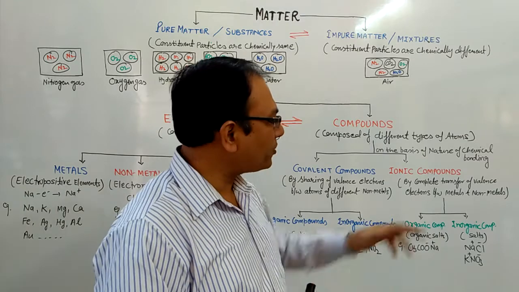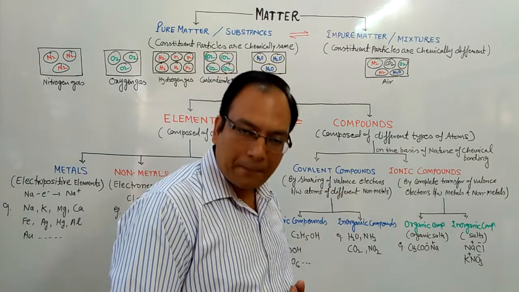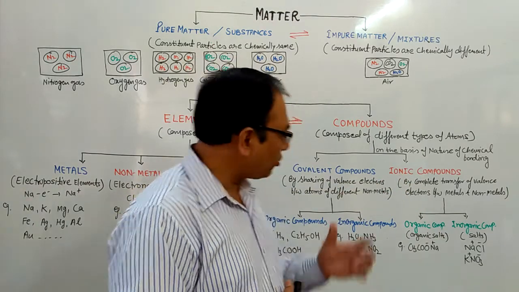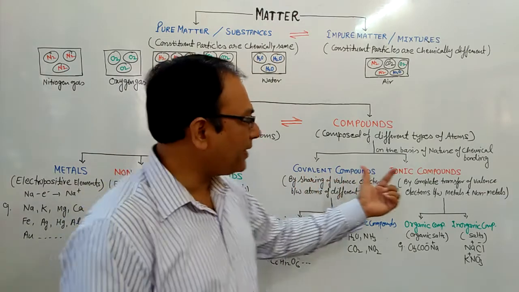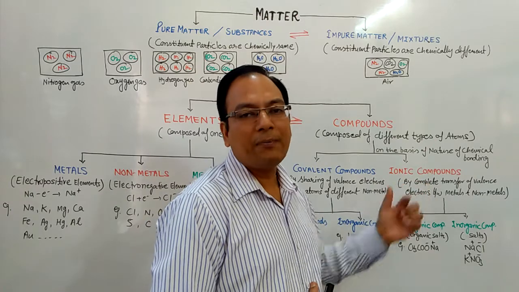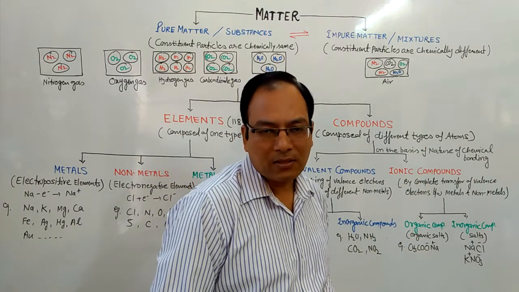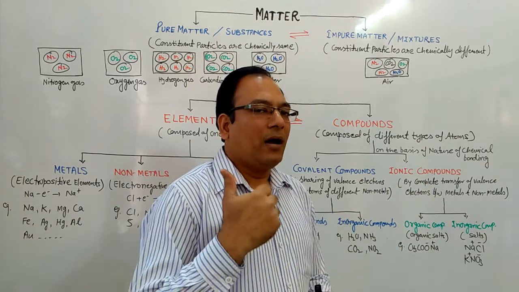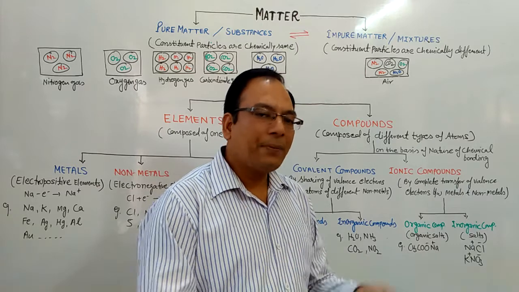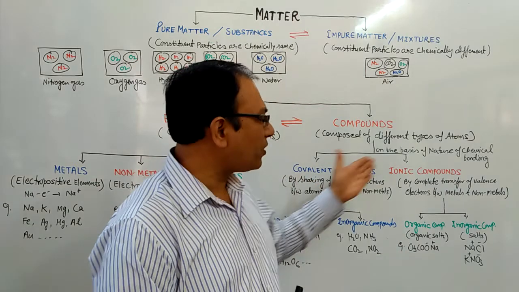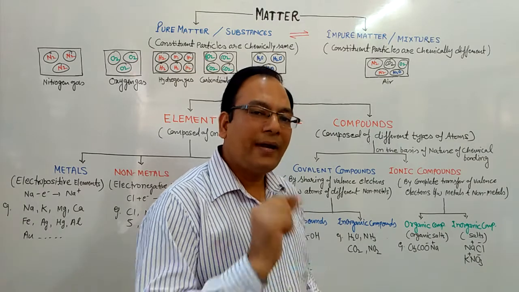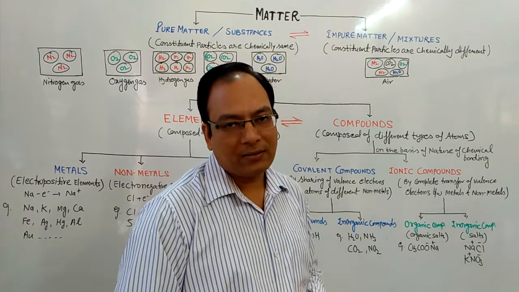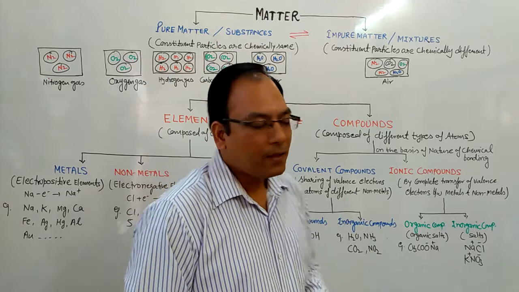These types of compounds are known as ionic compounds. So covalent compounds are composed of atoms of different non-metals, and ionic compounds are composed of metals and non-metals. You can easily identify whether a compound is covalent or ionic by identifying the type of elements forming that compound.